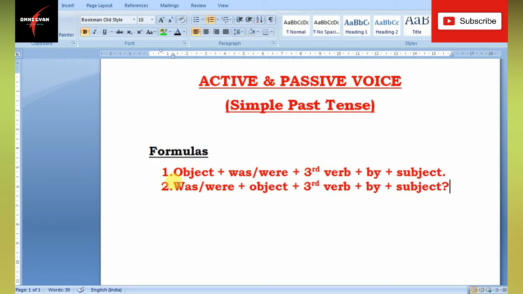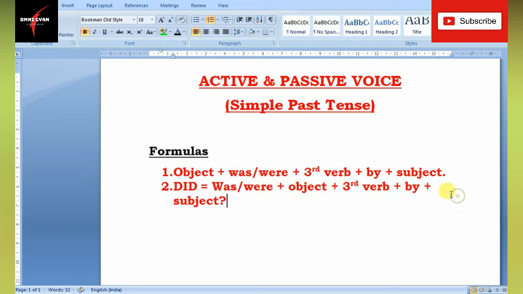Now here you have to remember one thing. In number 2, if the question begins with did, then you have to begin with either was or were, depending upon the object. If the object is singular, then was. If the object is plural, then were.